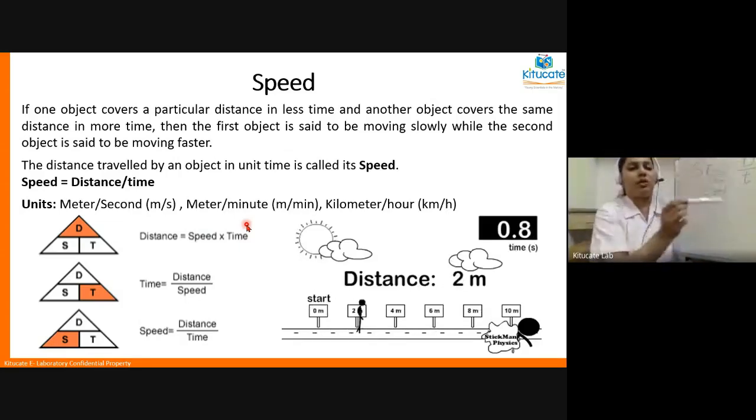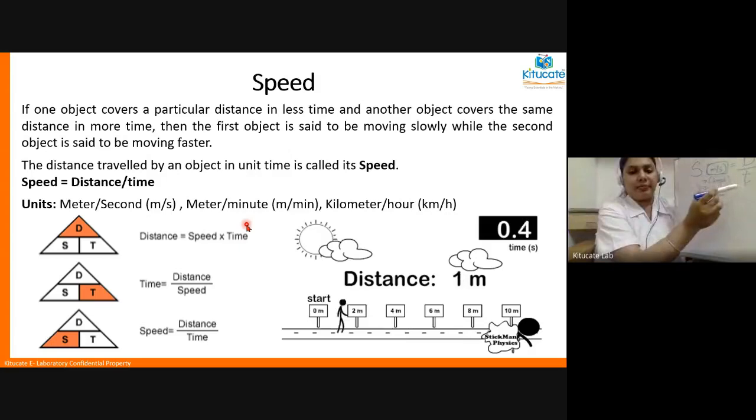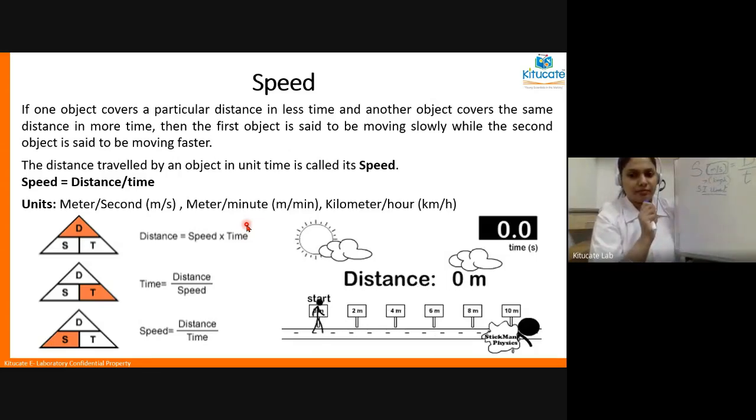You don't see any constant. There's no pi, there's no 2, there's no gravitational acceleration, nothing. All the three parameters are variables. So if you know any two of them, we can find out the third parameter. Is this clear to all of you?